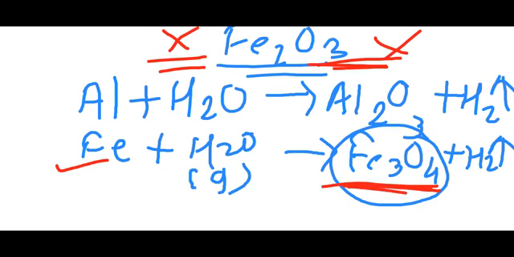क्योंकि बहुत बार बच्चे ये गलती करते हैं, Al2O3 जैसे हमने ऊपर लिखा है वैसे Fe2O3 लिख देते हैं. So this should not happen. Okay, remember this. When the metal iron reacts with the steam, the magnetic iron oxide is formed. That is Fe3O4.